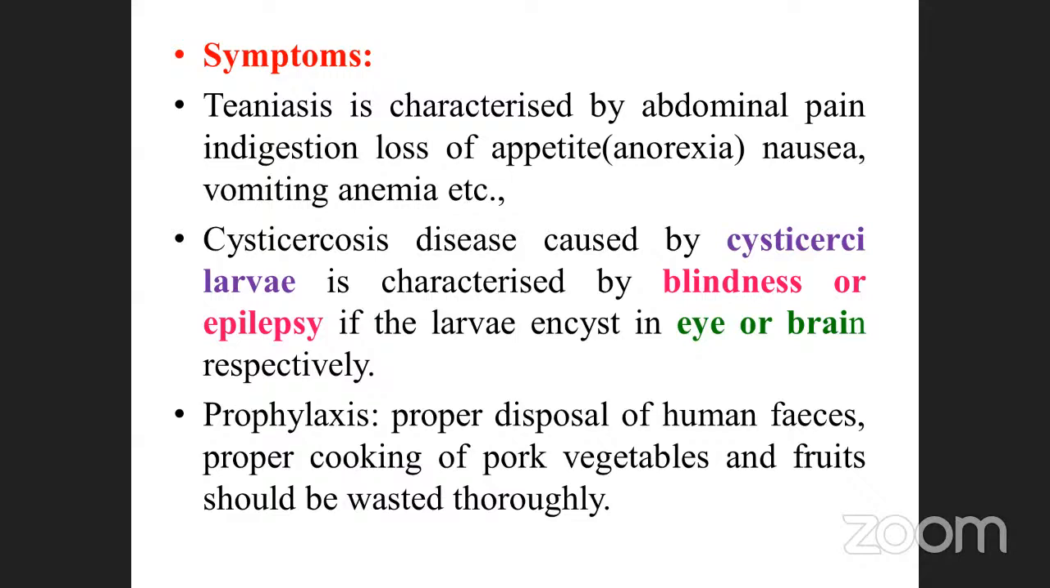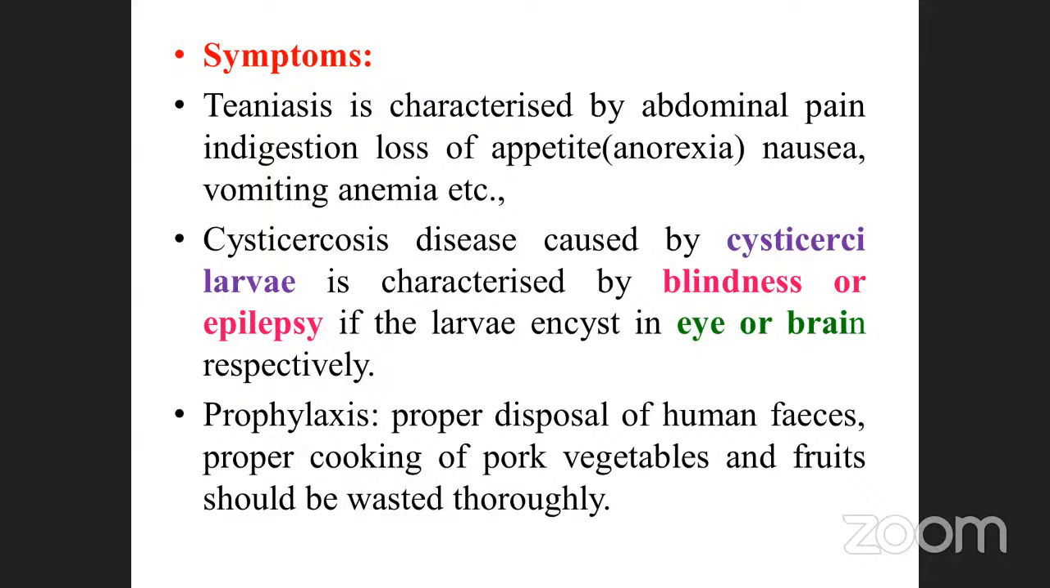Cysticercosis is caused by cysticercus larvae. It is characterized by blindness or epilepsy if the larvae encyst in the eye or brain respectively. This is also very complicated. Cysticercosis, caused by cysticercus larvae, so blindness can also happen, and the larvae can be easily transferred to the eye or brain.